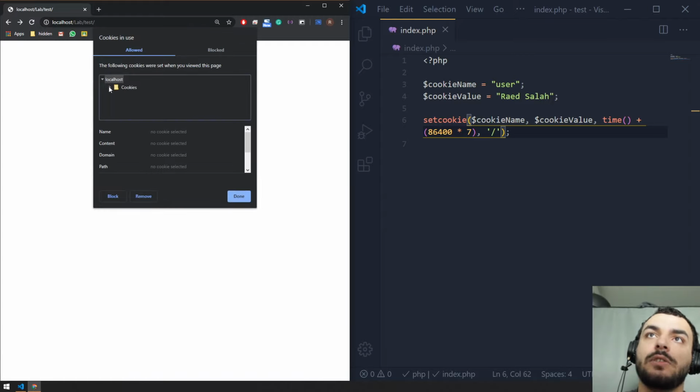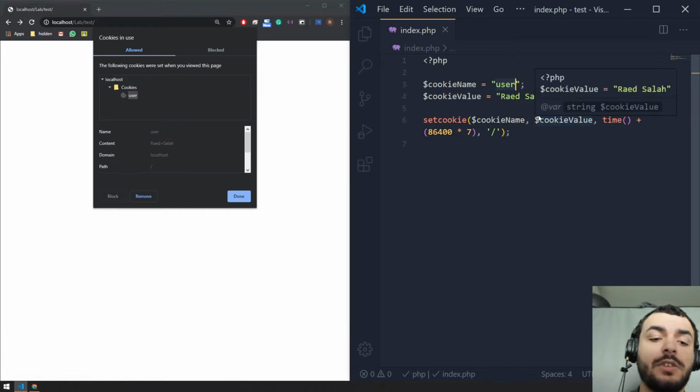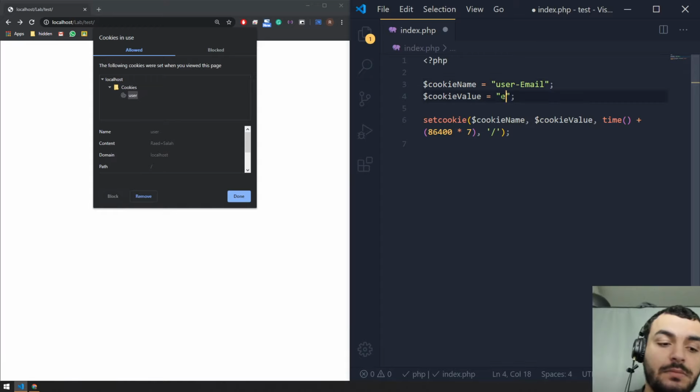You can navigate to localhost cookie, and there you go, user. And there you can see the information that I tried to store. Let's try to, for example, create another cookie. Let me try to create a cookie, for example, user email. And I'm going to have over here example@example.com.